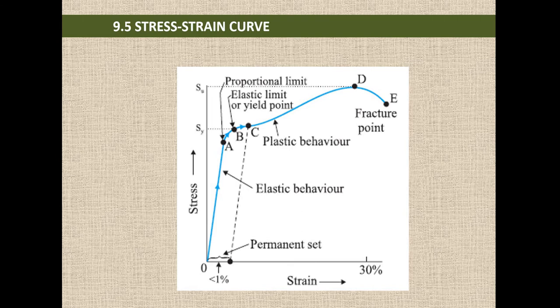So here you can see that is for a material. As stress is increased, what will happen to the strain? A graph is plotted between stress and strain. So here different parts are marked. OA shows the elastic behavior, B is the elastic limit or yield point, and point A is known as the proportional limit. CD is the plastic behavior region, and then the fracture point. All those we will discuss one by one. A graph plotted between stress and strain is known as the stress strain curve.